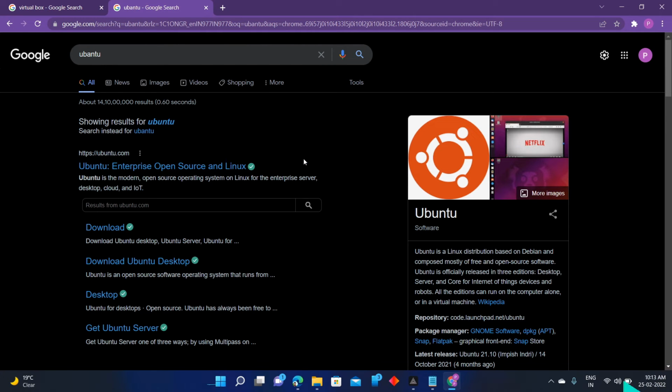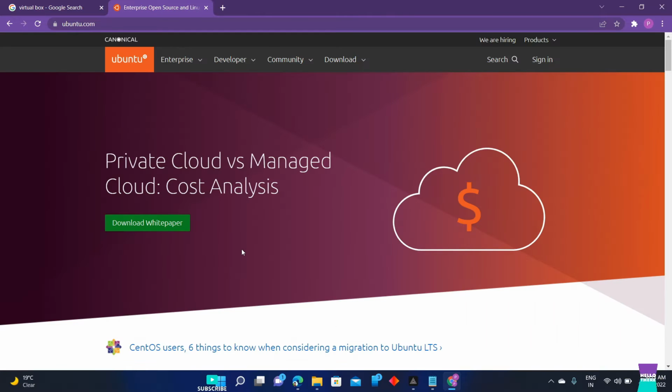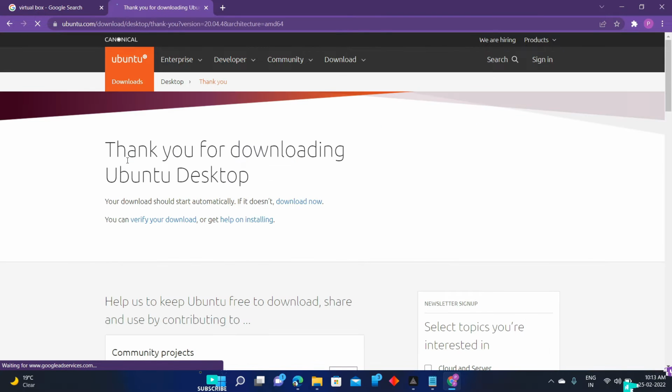Go to any browser and search for Ubuntu. As you can see, one link is given. Click on that. Accept all and reject the rest. Click on the download button and click on 20.04 LTS. LTS means long term support, so you have to click on long term support only. You can even download the previous version.